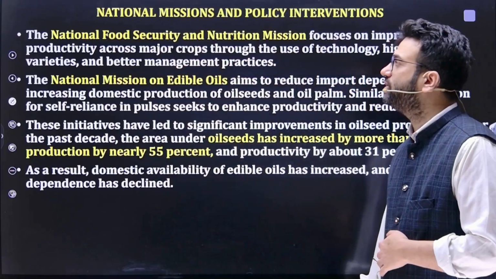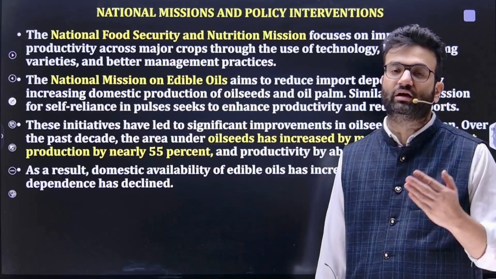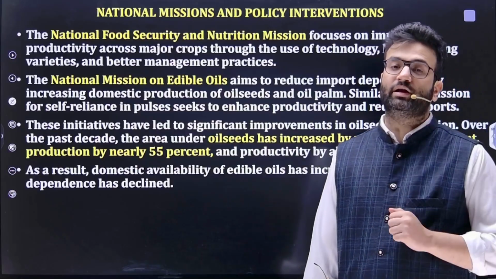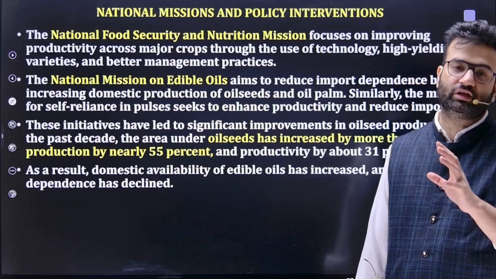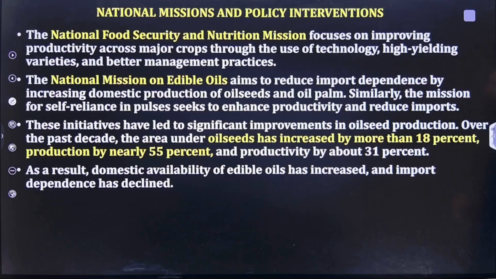So the National Food Security Act, and even after that, it also covered the ICDS scheme and Poshan Abhiyan. It focused on One Nation, One Ration Card, providing maternity benefit as well. So this National Food Security is very important. And the Nutrition Mission, through Poshan Abhiyan, focused on improving productivity across major crops through the use of technology, high yielding varieties, and better management practices.